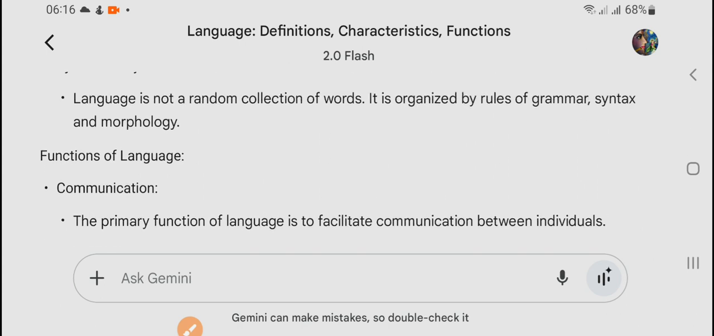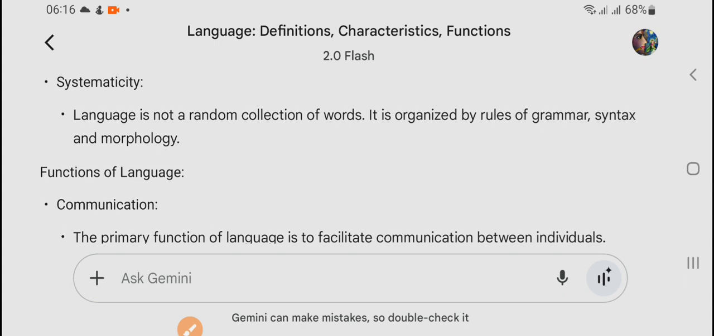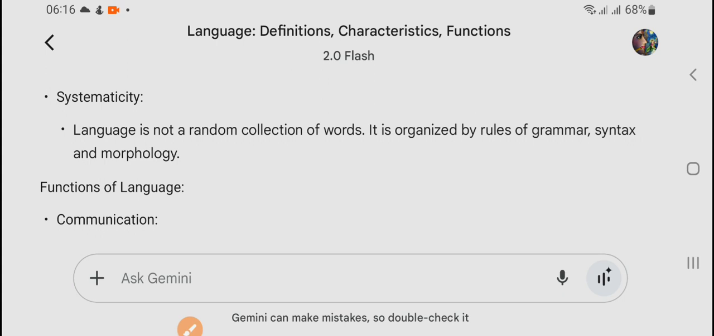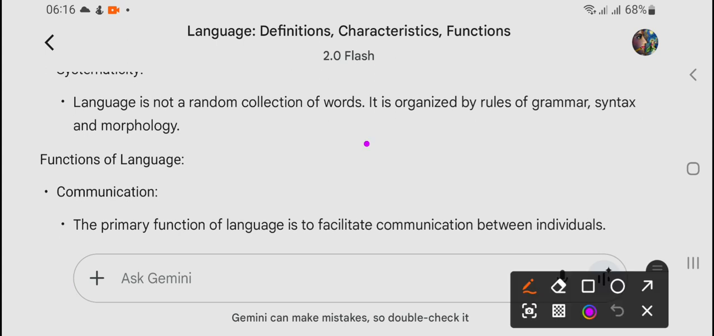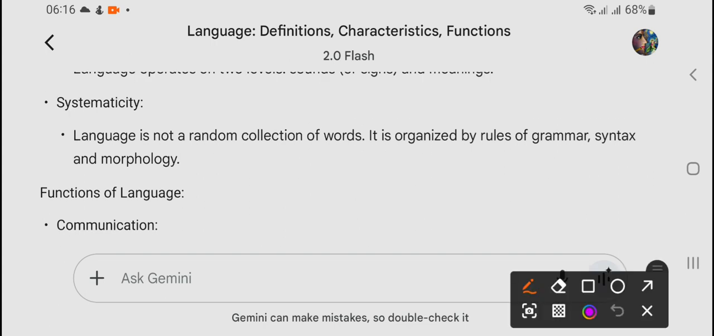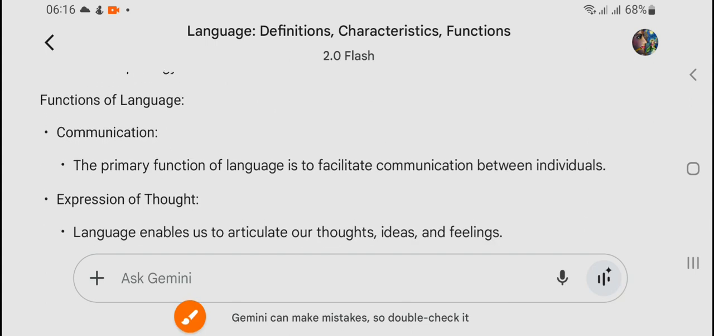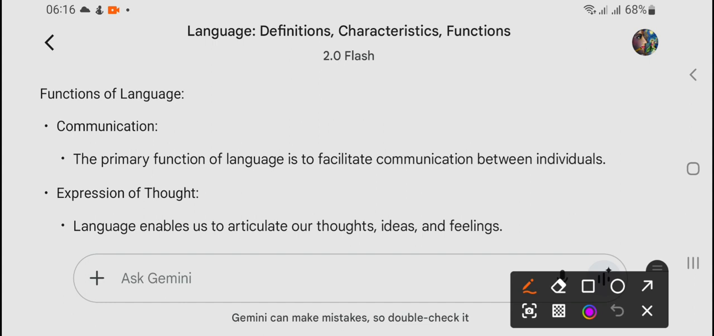I have to follow the rules. We have to follow the rules of grammar, syntax, and morphology, how to pronounce, what the suitable words are, and words must be kept in an order. That is all we have to follow. That is why it is called systematicity. So language is a system. Language is a system, that is called systematicity. Okay, now come to the next question, that is the last topic, functions of language.